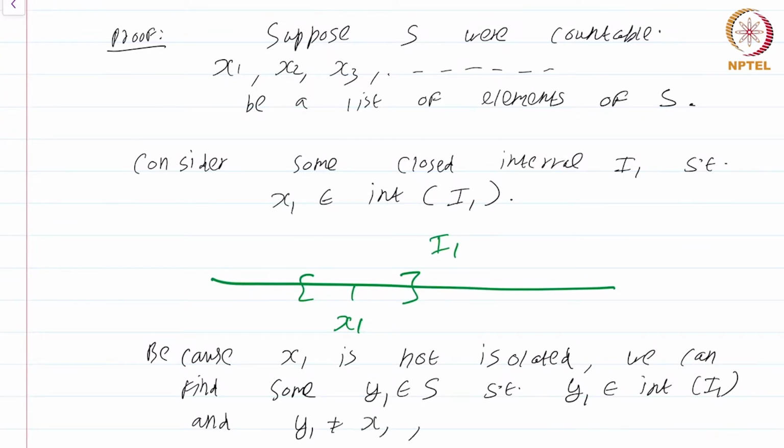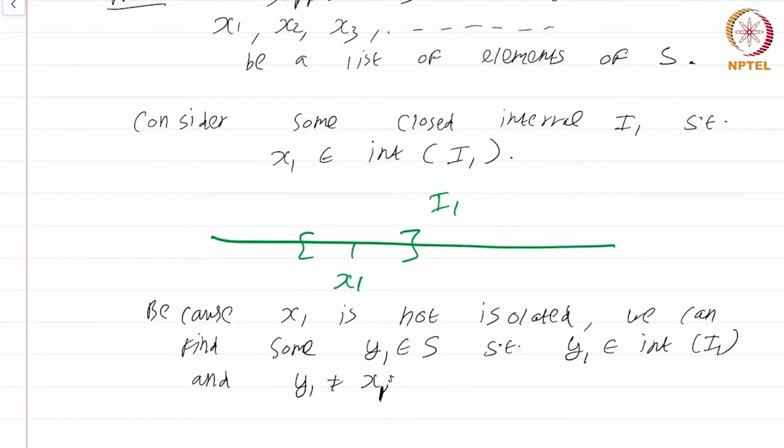Actually, the second part is not needed. I will do it in the next step. So there will be some y1 simply because this x1 is not an isolated point. I'm choosing this y1 not to be equal to x1. That's what the meaning of x1 is a limit point is.